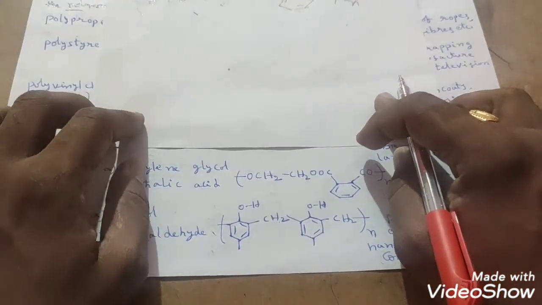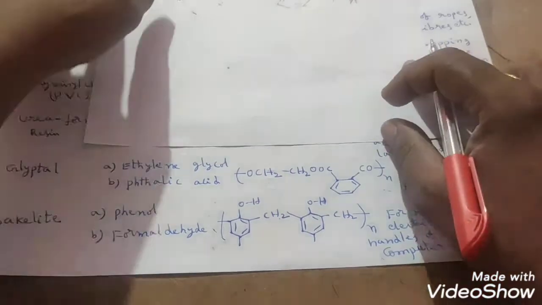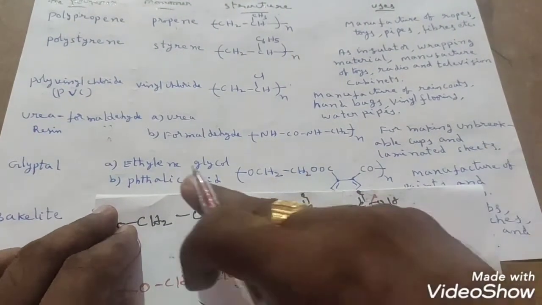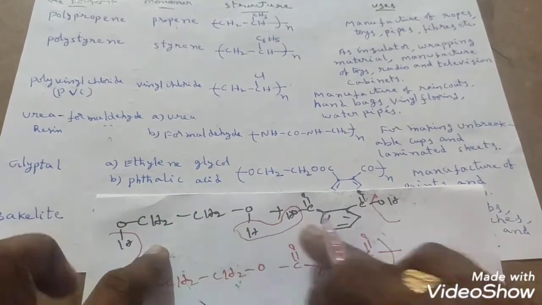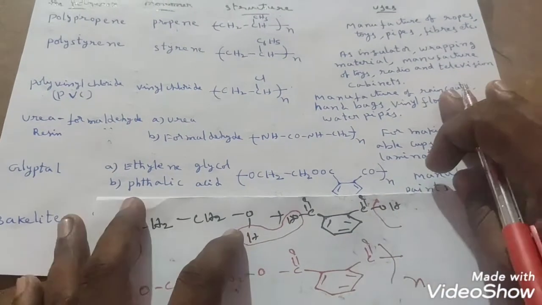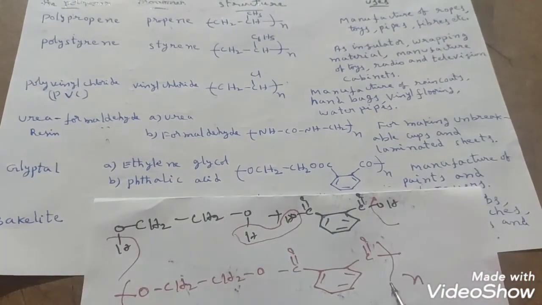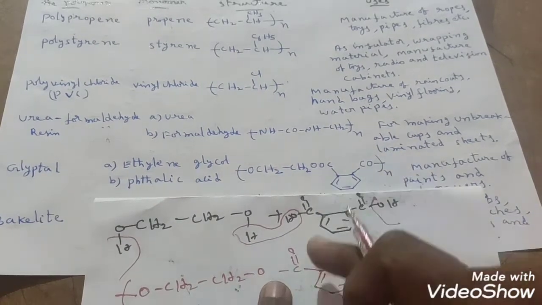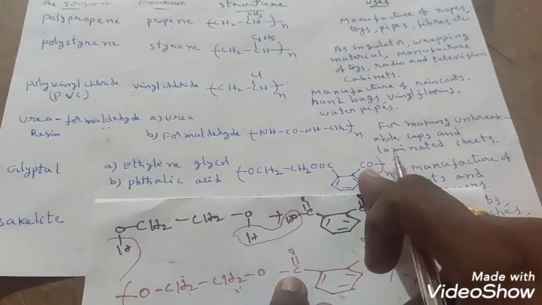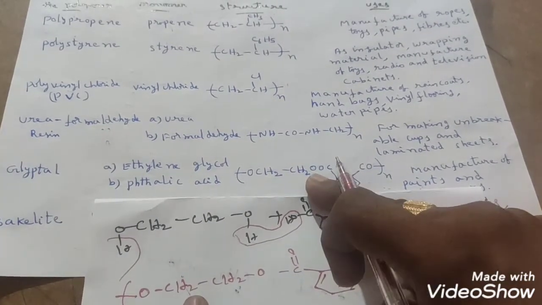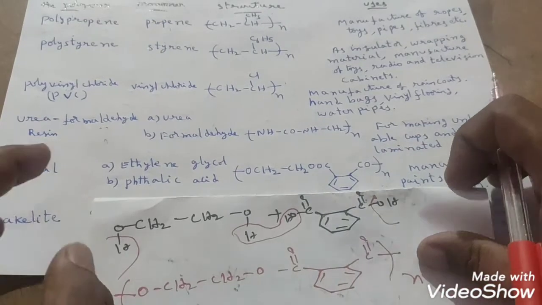So what they have given, you see that, glyptal polymer. It came from what? Glyptal. See that here they have given glyptal. Ethylene glycol, phthalic acid. I have taken the formulas. How do we get this polymer structure? I have written like this, right? Same thing we have got now. OCH2, CH2O, CO. Next benzene ring, second position CO. Continuation N times, students. This one same only, right? This is the glyptal polymer.